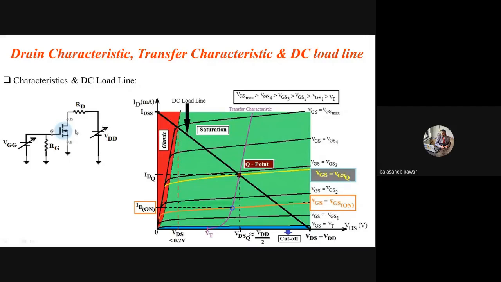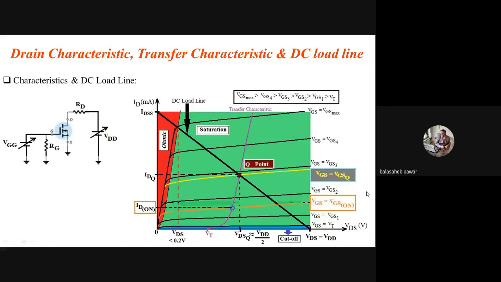If the transistor is operating in saturation, you will observe a voltage drop. For each curve, you will observe one crossing point with that DC load line. Whenever VGS is equal to VGS4, that crossing point is over here, and its respective output voltage will be greater than 0.2 volt. That means there is more voltage drop, and that drop is of no use if we are using the transistor as an on switch.